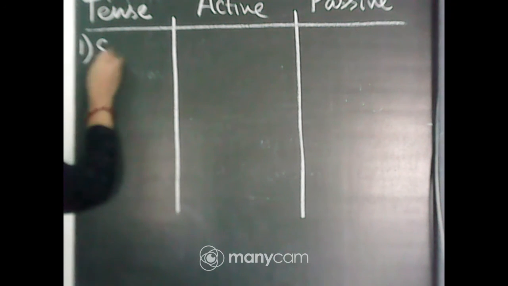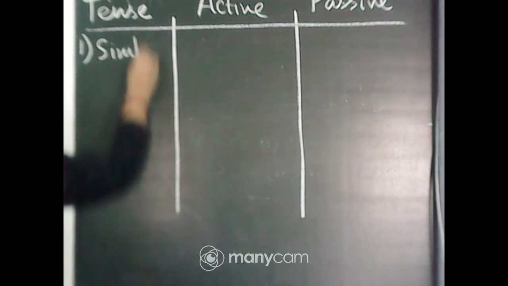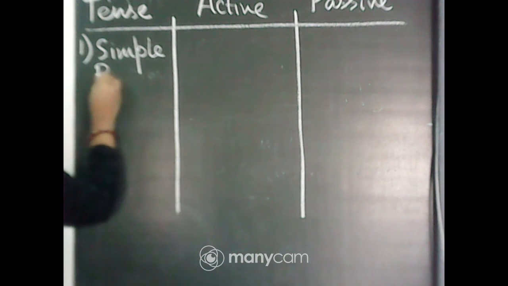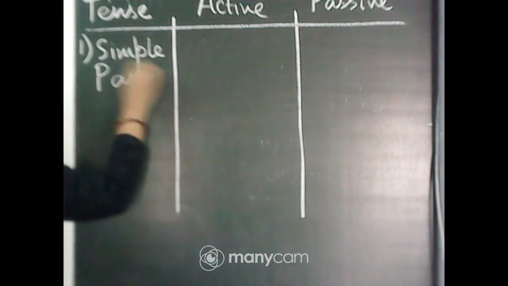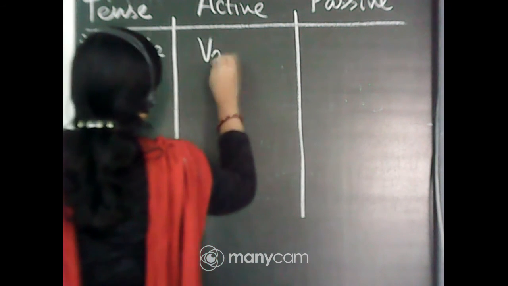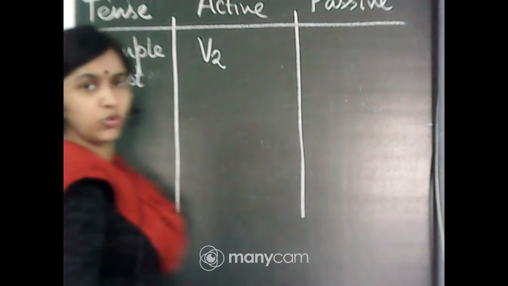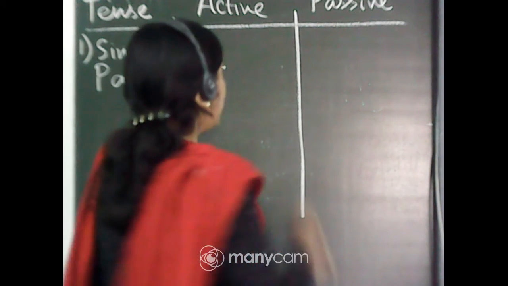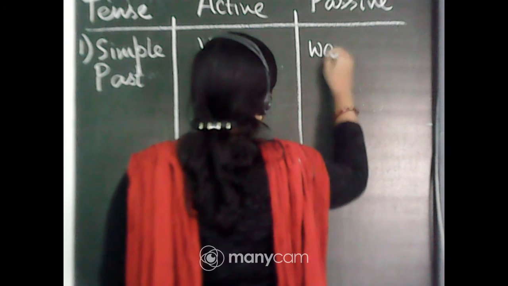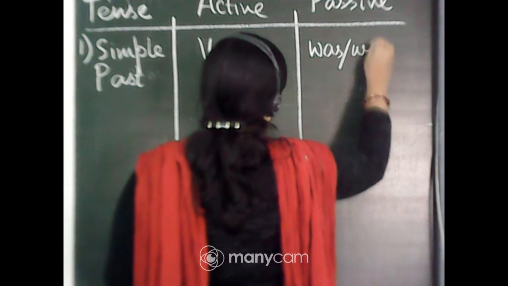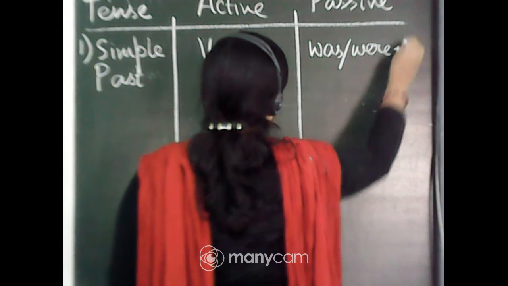Start with the simple past. For simple past, the active voice, the verb is in this form, V2, simple. In the passive voice, it will be was or were according to the subject plus V3.